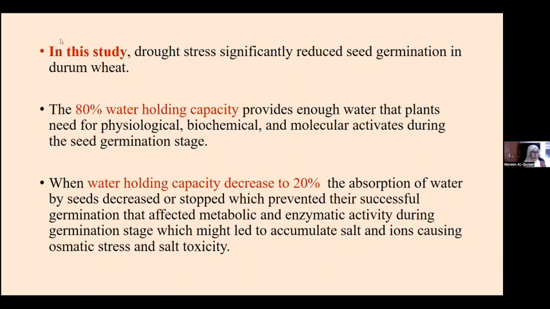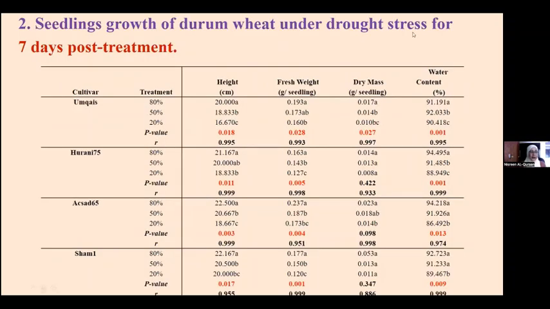Now, seedling growth for durum wheat under drought stress for 7 days post treatment. So basically, we looked at plant height, fresh weight, dry mass, and the water content after, of course, those 7 days. And you can see as the water saturation level decreased, the plant height decreased. Also the same for the fresh weight, dry mass, and the water content.